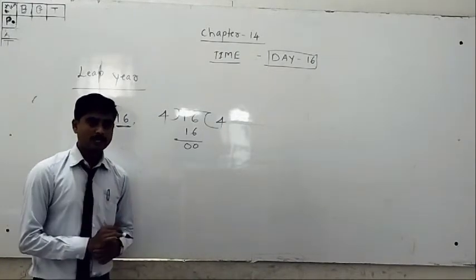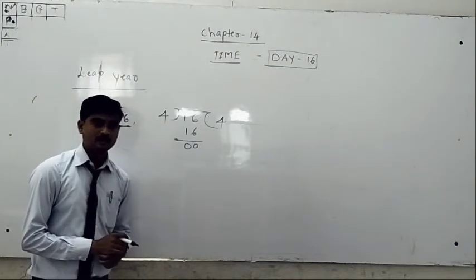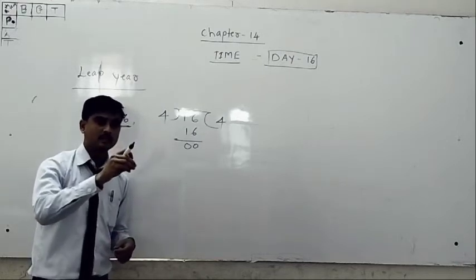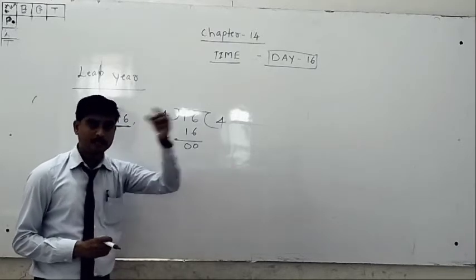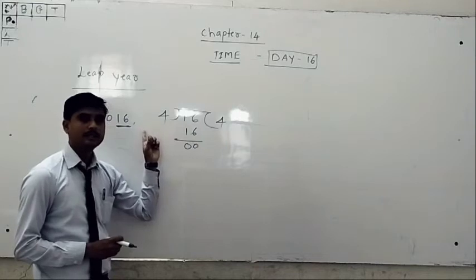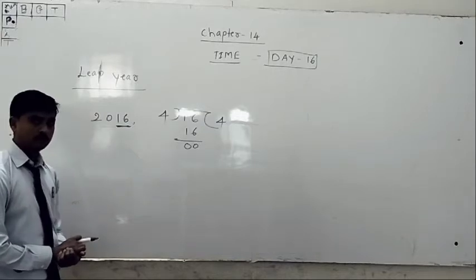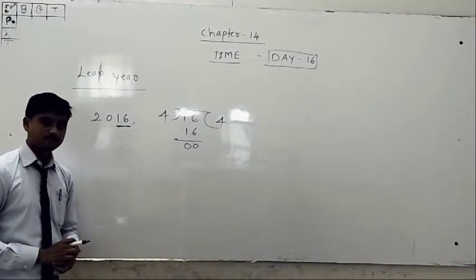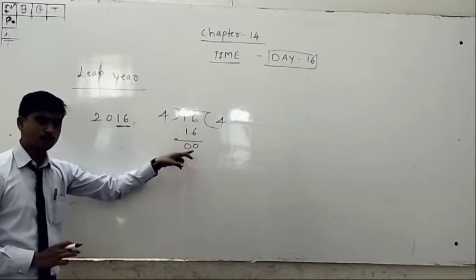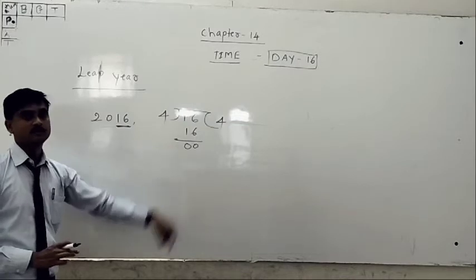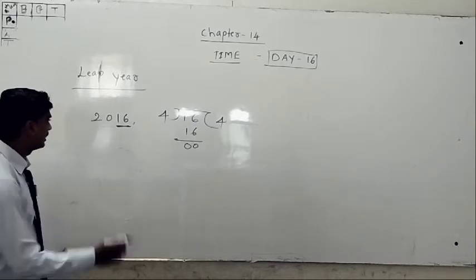One thing you have to be clear about: when we divide the given year, the remainder should be 0. That year is called a leap year. Remember, the last 2 digits of the given year, when we divide completely, our answer should be 0. Then that year is called a leap year. Understand? Okay, another example.